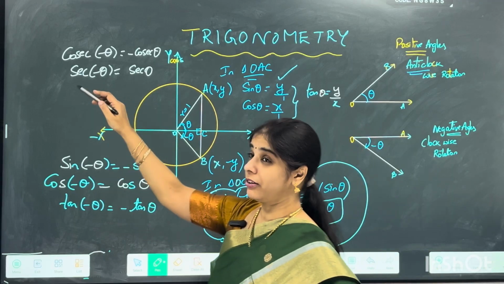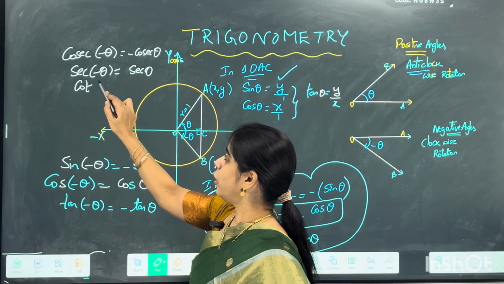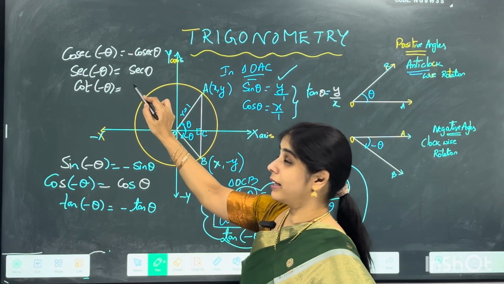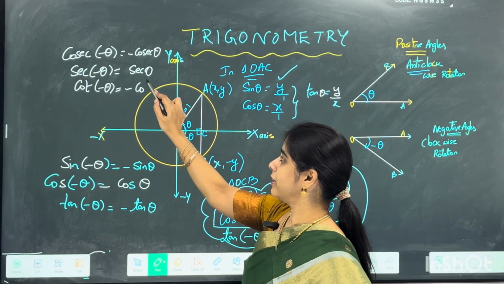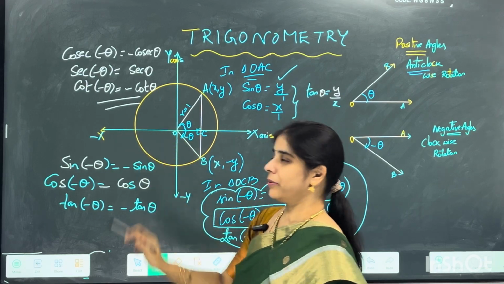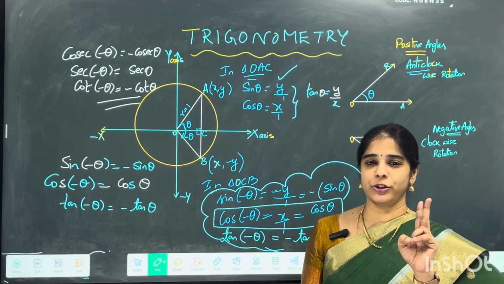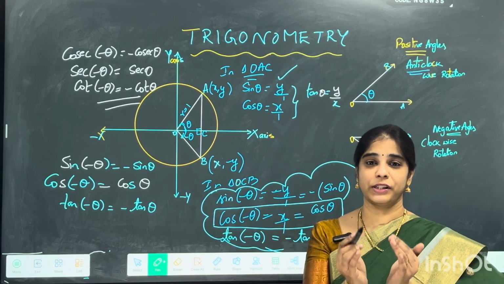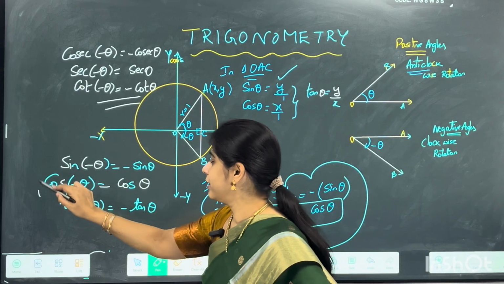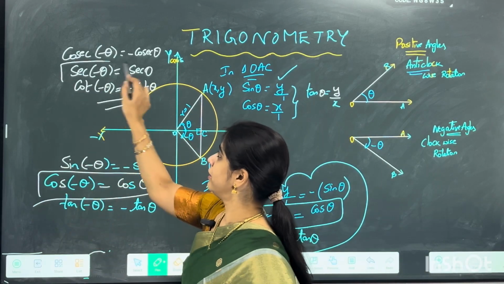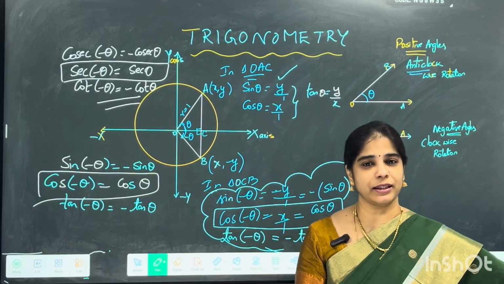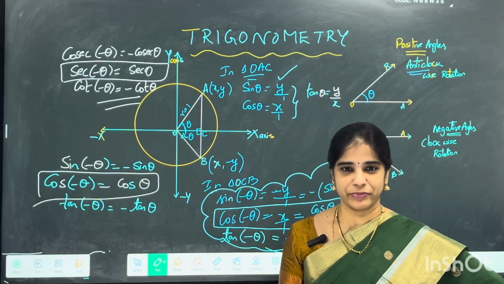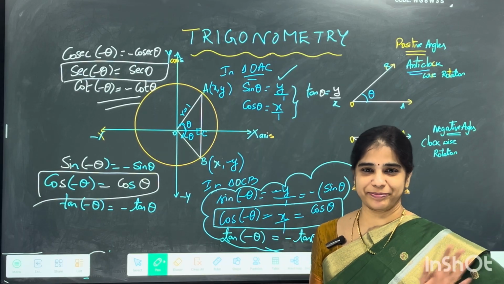Coming for tan reciprocal, that is cot minus theta, which is again omitting that negative sign, that is minus cot theta. So only two trigonometric ratios will not give the negative sign even though they contain the negative sign in the bracket, that is cos minus theta is cos theta, secant minus theta is secant theta, right? So understood this?